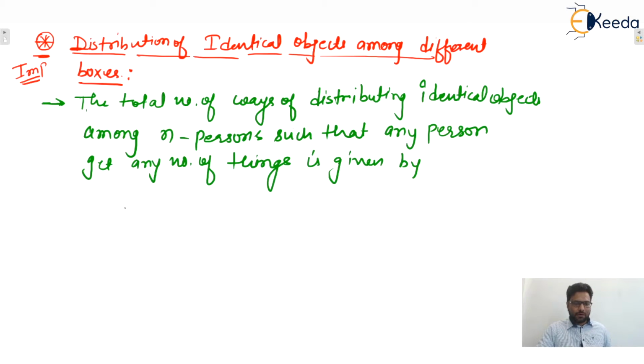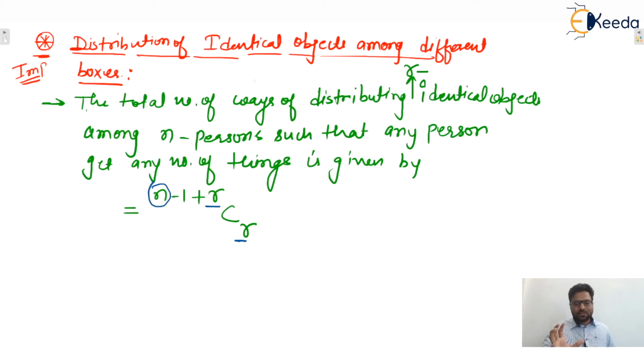The total number of ways is given by one magical formula, that is (n minus 1 plus r) C r. Remember, here r are the identical objects. What is n? n means boxes or persons or groups in which these identical objects are to be distributed. And r is the number of objects which are going to be distributed.